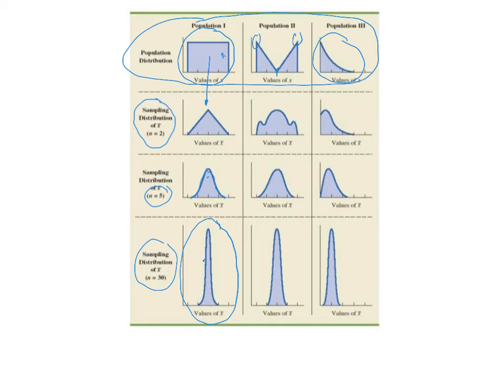Notice for this bimodal one, the second one, population 2, samples of size 2 get me a peak in the middle, but I still get these little peaks on the side. Okay, so those haven't gone away yet. And then once I get to 5, those have gone away and it starts to look bell-shaped. And once I get to 30, that's a normal distribution.